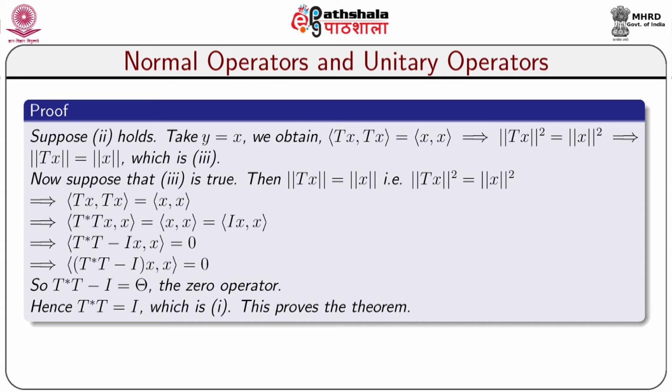This implies that inner product (T star T minus I)x, x equal to 0. So, T star T minus I is equal to the 0 operator, and hence T star T is equal to the identity operator, which is 1. This proves the theorem.